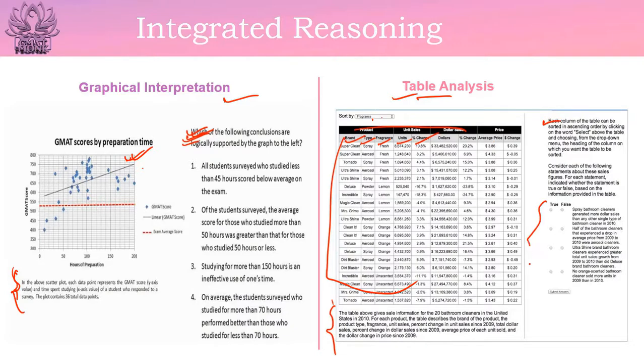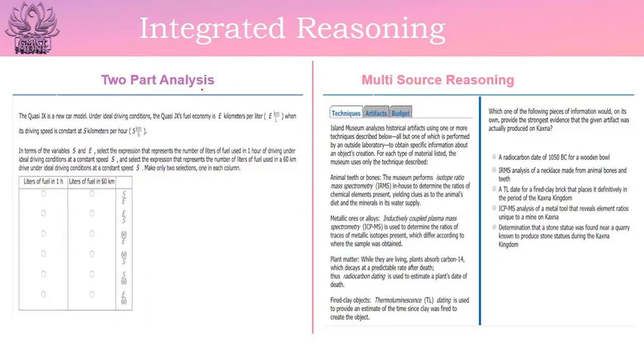Now here you can see that in this question there are 4 statements, 1, 2, 3 and 4, and you have to find out whether each statement is true or false. Now to answer this table analysis question correctly, you have to answer all these 4 questions correctly. Similarly, here is an example of two-part analysis and multi-source reasoning.